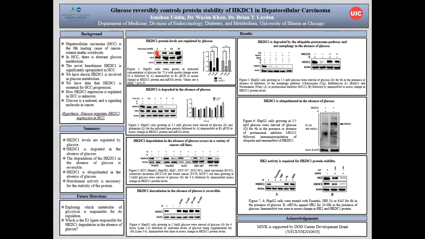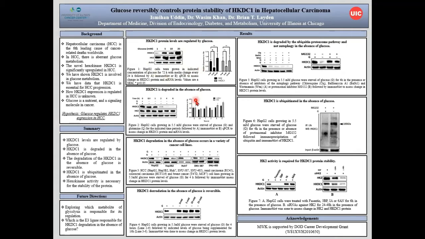So this is very low. 5 millimolar is about the normal amount, and then 25 millimolar is a very high concentration, typically present in diabetic patients. When glucose concentrations are low, we see that there's less protein expression of HKDC1. However, there's no significant change in mRNA expression, nor is there a change in hexokinase 2 expression, which is also upregulated in hepatocellular carcinoma. So only HKDC1 is being regulated by glucose through this model.